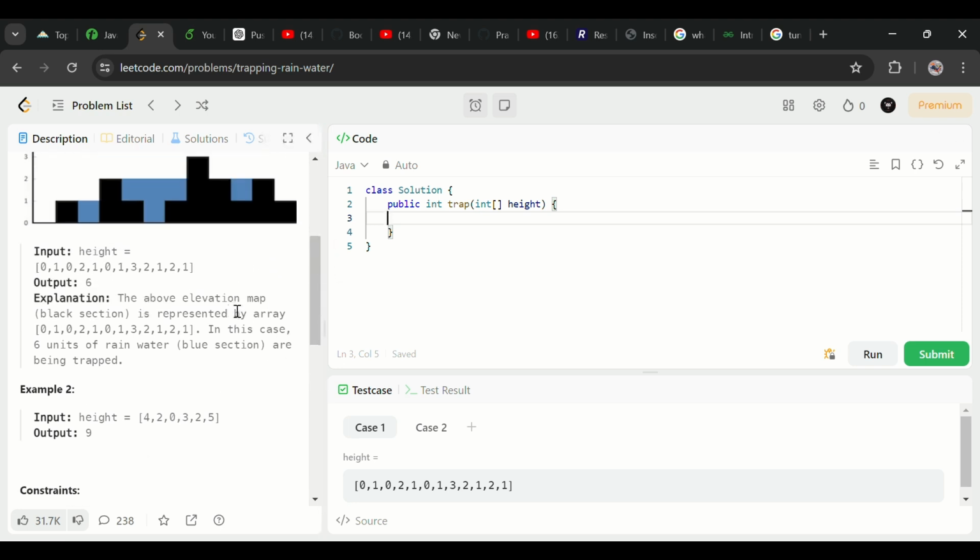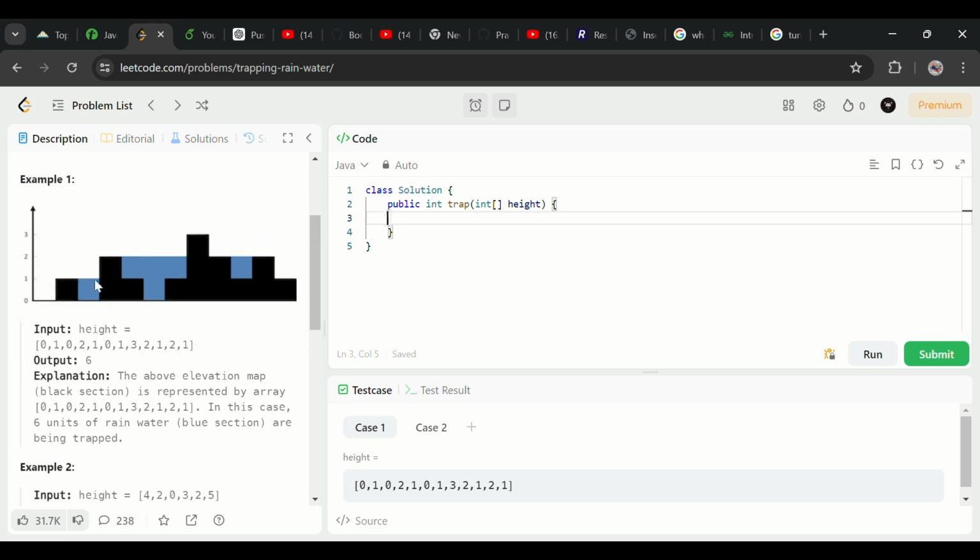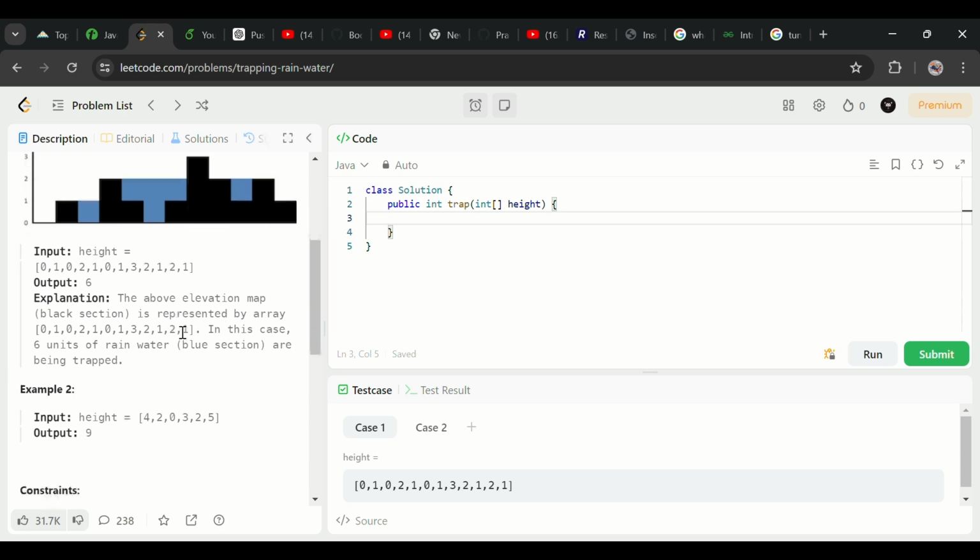The above elevation map is represented by the array, this one. In this case, 6 units of rainwater are being trapped. This is 1 unit, this is 2, this is 3, 4, 5, and this 6 units. Total is 6 units. So how can we approach this question?